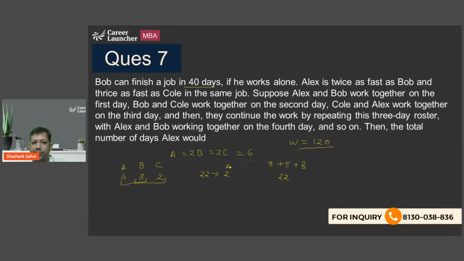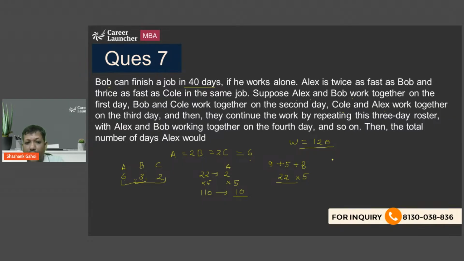So 22 into 5 means 110 units of work, and that is 5 cycles. So if 110 units of work is completed, then Alex is going to work for 10 days. This is what we know, right?